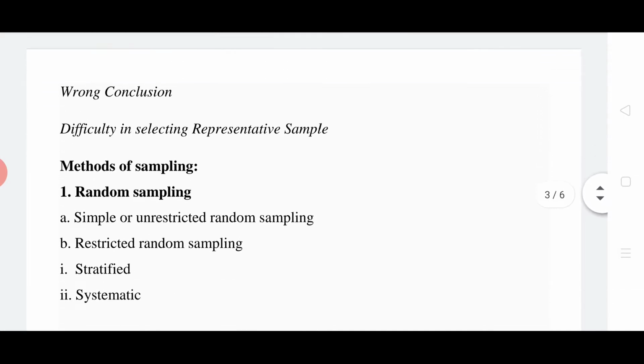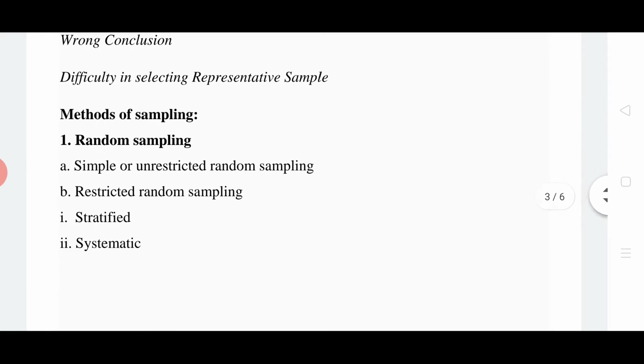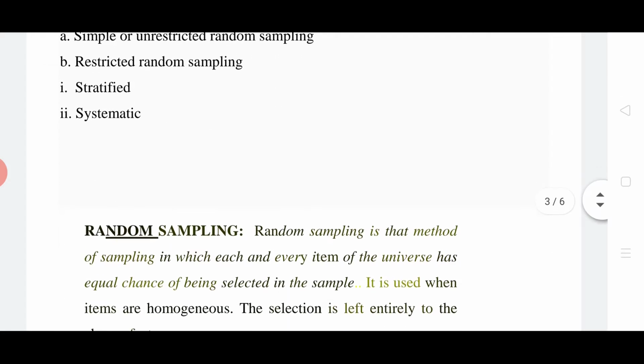And difficulty in selecting representative sample, this may be a question: which kind of sample we should collect and what kind of method we should adopt for collecting sample. Now, methods of sampling, that may be simple or unrestricted random sampling. The second one is restricted random sampling, then stratified and systematic.